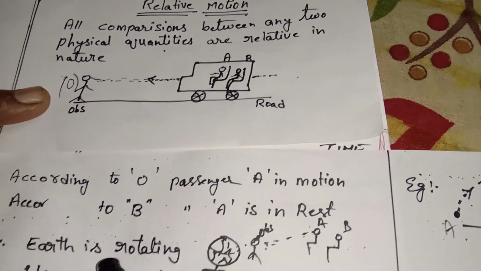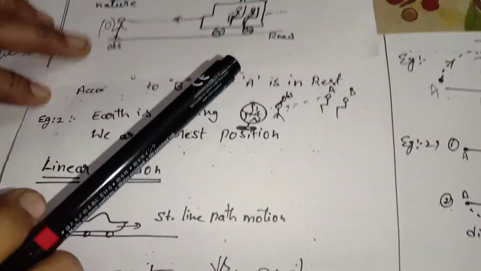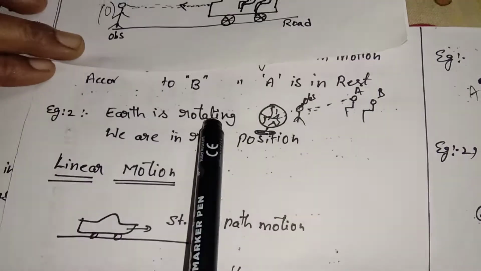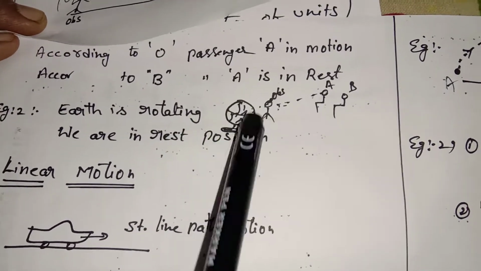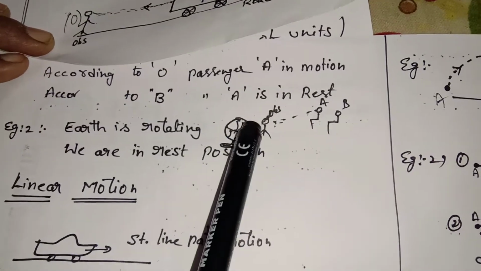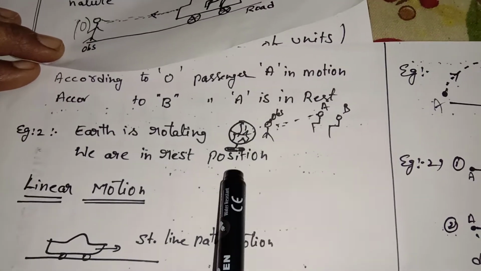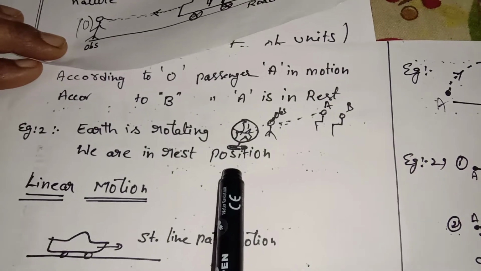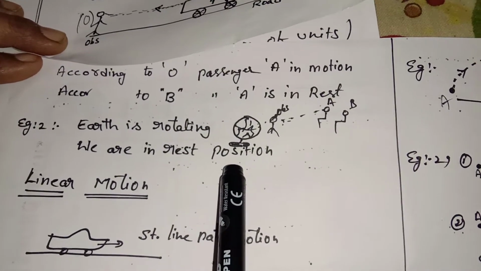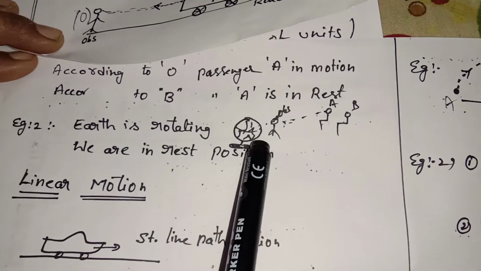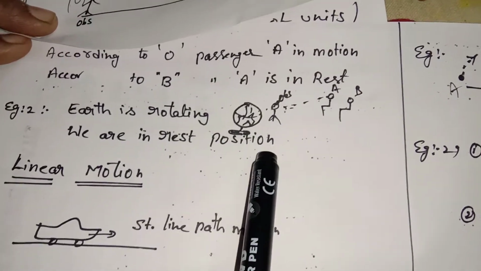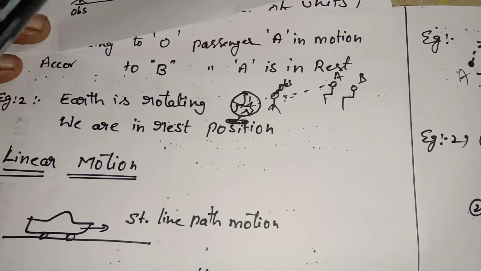So, clear? One more example I will give you to understand better. Earth is rotating. You all know Earth is rotating. We all are on the Earth. Earth is rotating, but we are in the rest position. If we were also moving, we couldn't stand in a stable position. So when Earth is rotating, we are all in rest position. This is a better example of relative motion.